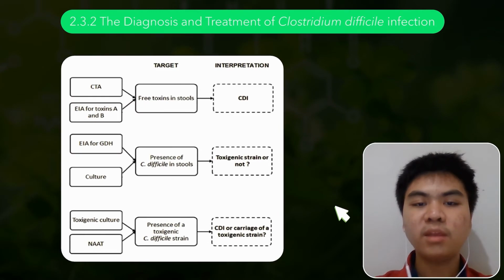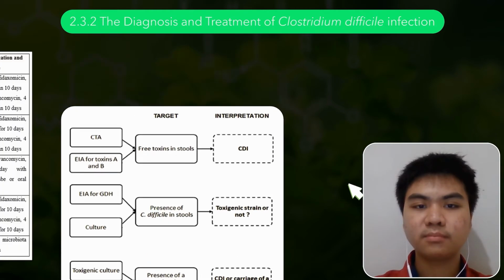For further examination, enzyme immunoassays for glutamate dehydrogenase, enzyme immunoassays for toxins A and B, cytotoxicity assays, toxigenic culture, and nucleic acid amplification tests could be performed.